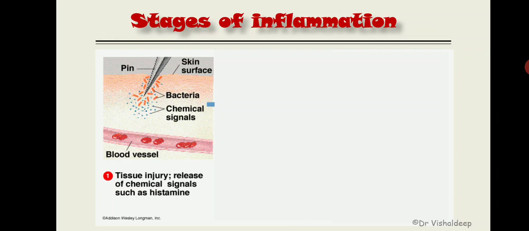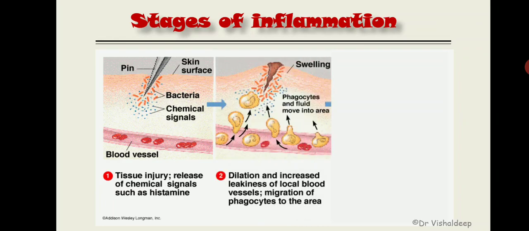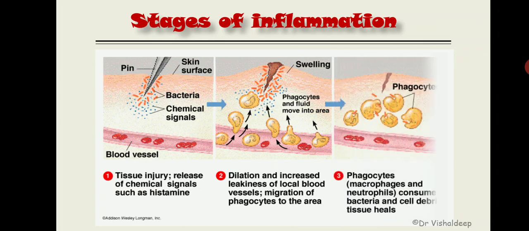The second phase is that chemicals will cause dilatation of the nearby blood vessels and migration of leukocytes. This is basically vasodilatation. The third or final stage is the phagocytosis of that particular chemical.